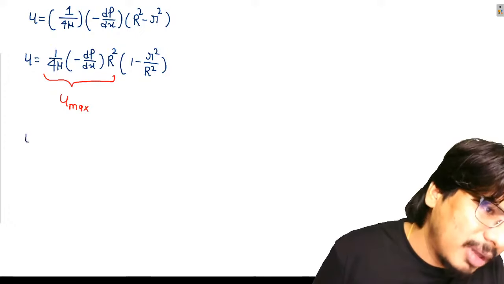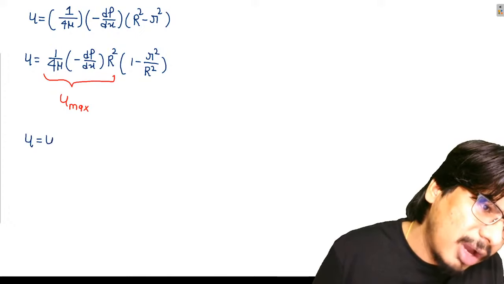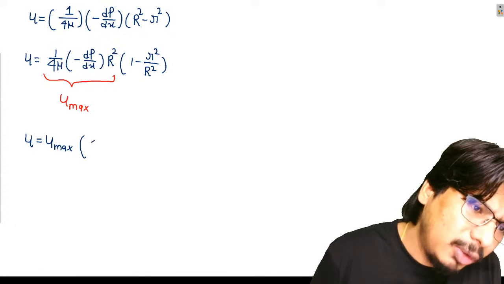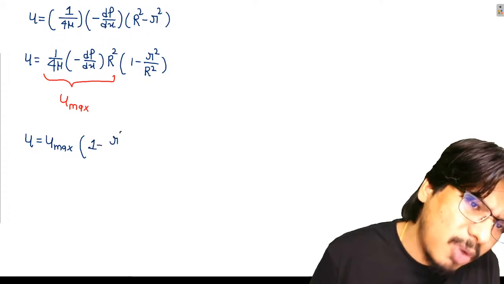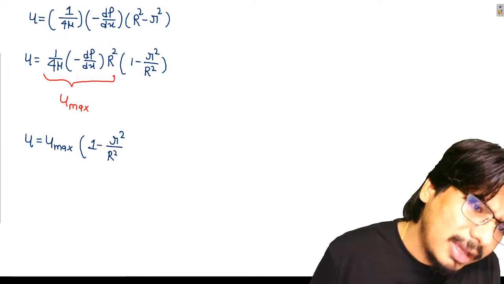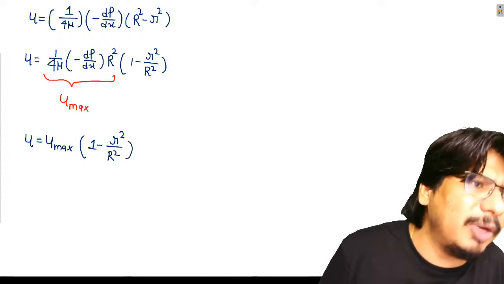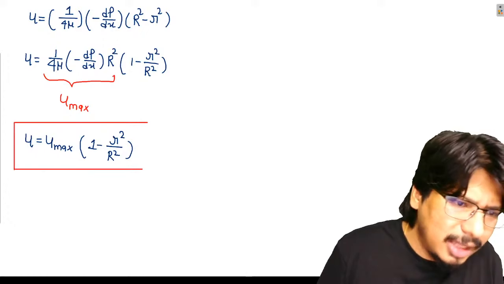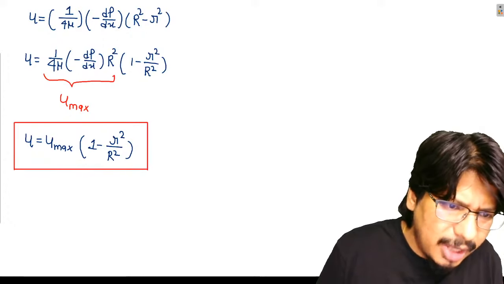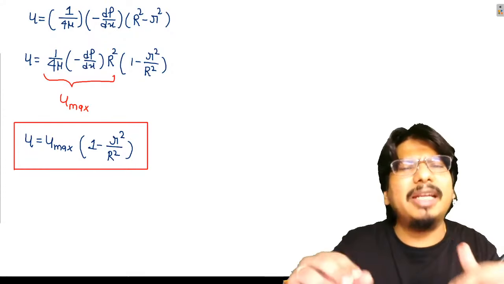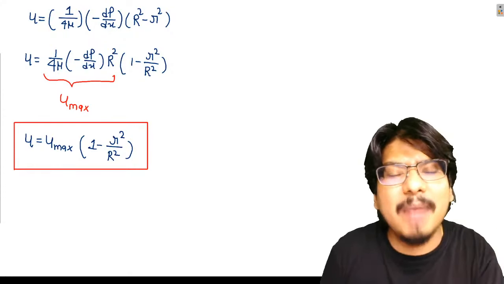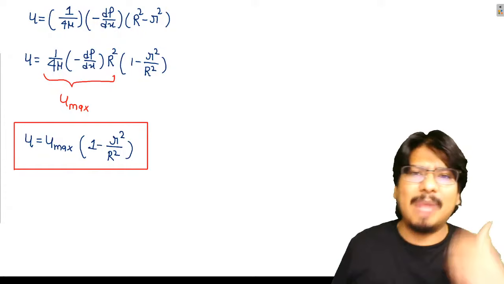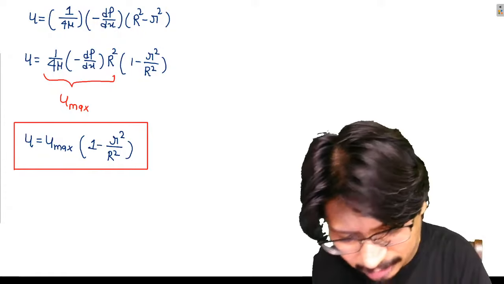So what I am getting, there is a relation. The velocity at any radial distance small r is equal to u max into 1 minus small r square divided by capital R square. So this is the relation between u and u max beta. अगर आपको u और u max के बीच में relation देखना है, then this is the relation, where u is the velocity at any radial distance, u max is the maximum velocity which is occurring at the center line, and small r is the radial distance where I am having the velocity small u. Is it clear to everyone?